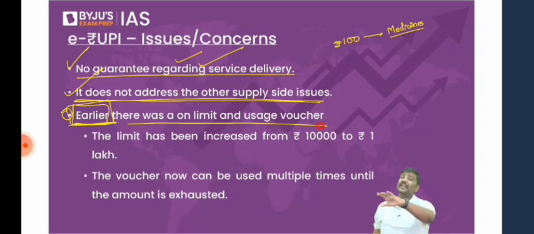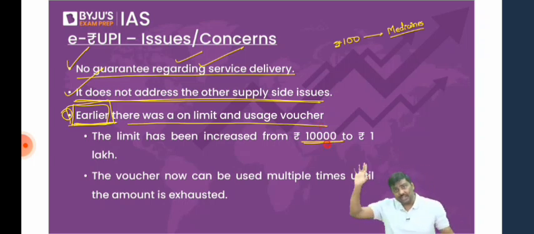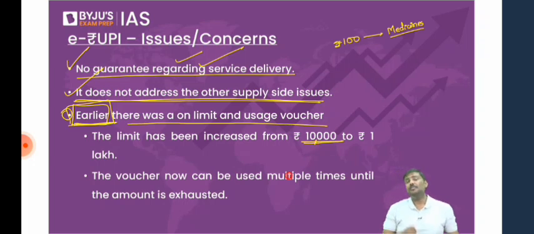Now some of you say, sir, I will wait for the other medicine also. But what if they take 5 days to bring the second medicine, 3 days to bring the second medicine? Don't you think you're delaying taking treatment? I hope you understand. So earlier the problem was, one, the QR code was not allowed to be scanned more than once. And even the value of the QR code was lesser earlier. That is, the maximum value of a QR code that could be issued by the government was 10,000 rupees. Now this is the problem. Imagine government wants you to have a surgery. Imagine government of India wants you to have a surgery. How many of you think surgery can be, right?